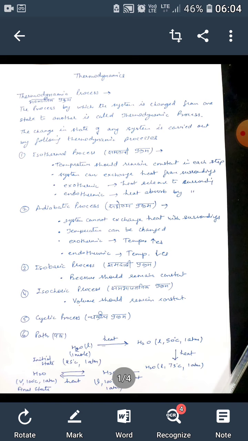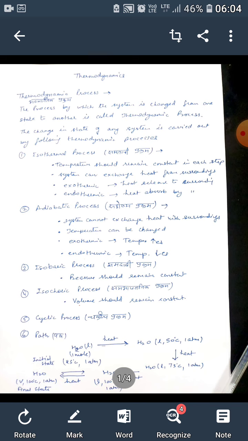Then number 3 is isobaric process, that is Samdabi Prakram. In this process, pressure should remain constant during the whole process. Number 4 is isochoric process, that is Samaytanic Prakram. In this process, volume should remain constant during the whole process. Number 5 is cyclic process.